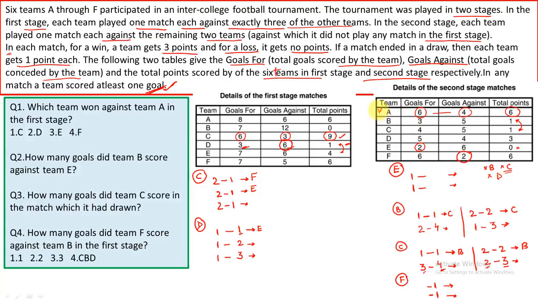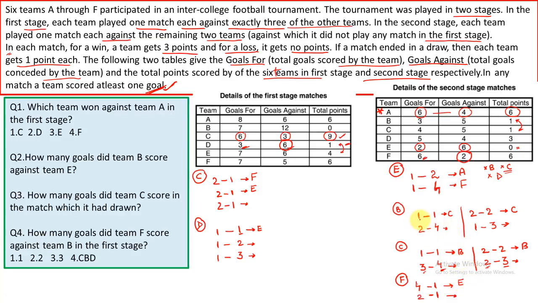Now, I have seen that with whatever team A plays, A wins by just 1 goal. So A and F would be these two teams with which E would be playing in the second stage. Now A wins by just 1 goal, so A will make 2. This would be against A. Now I can easily find the number of goals, and this would definitely be played by F. The number of goals conceded by E is altogether 6. So F will win 4-1, by 3 goals. In place of F, I can write 4-1, and this would be with E.